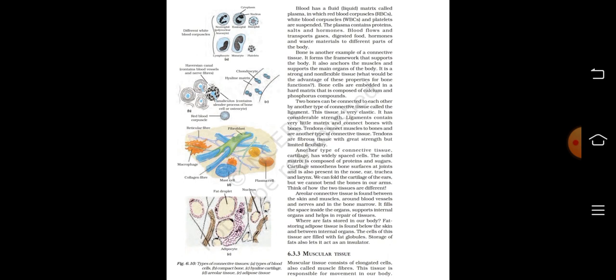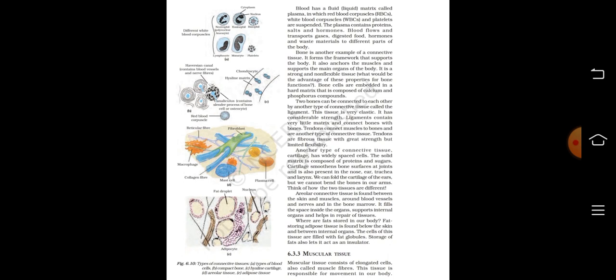Areolar connective tissue is found between the skin and muscles, around blood vessels and nerves, and in the bone marrow. It fills the space inside the organs, supports internal organs, and helps in repair of tissues. Fat storing adipose tissue is found below the skin and between internal organs. The cells of this tissue are filled with fat globules. Storage of fats also lets it act as an insulator.